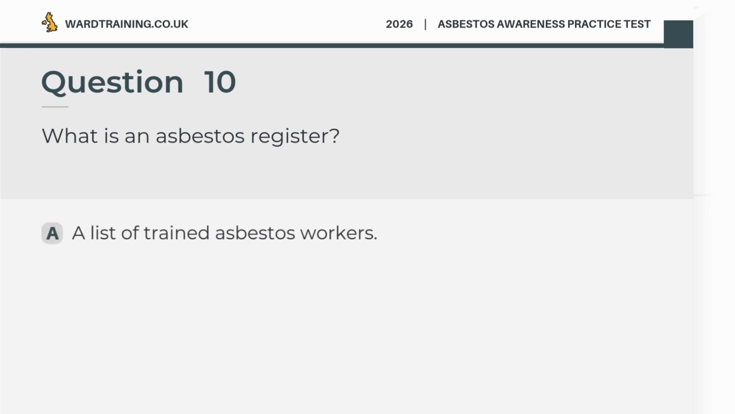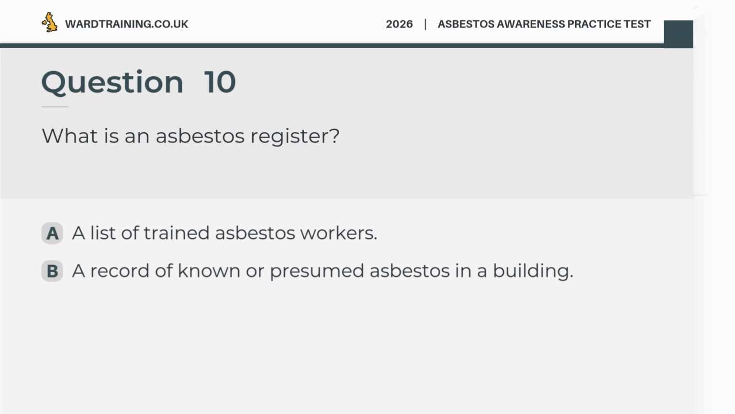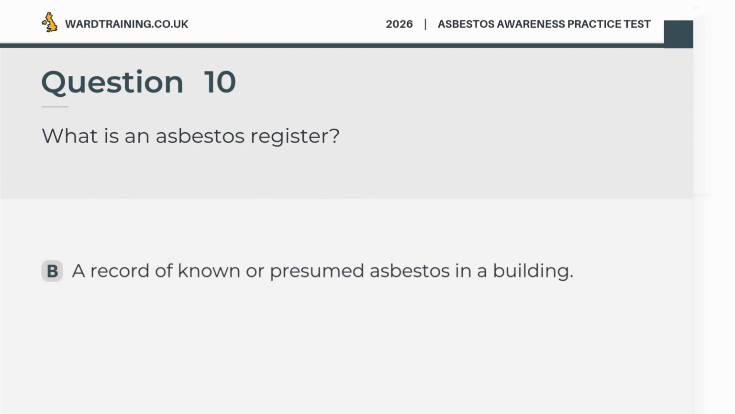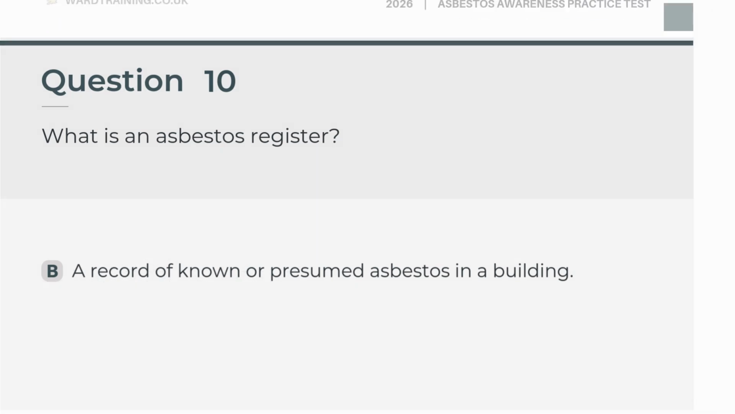Question 10. What is an asbestos register? A. A list of trained asbestos workers. B. A record of known or presumed asbestos in the building. C. A list of banned materials. D. A demolition permit. The correct answer is B. A record of known or presumed asbestos in a building.